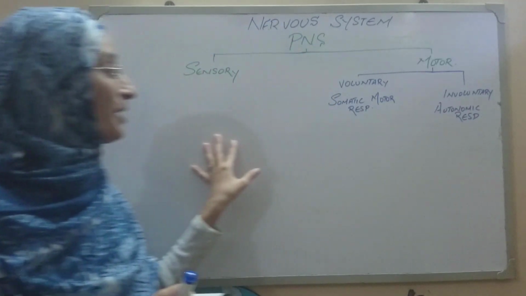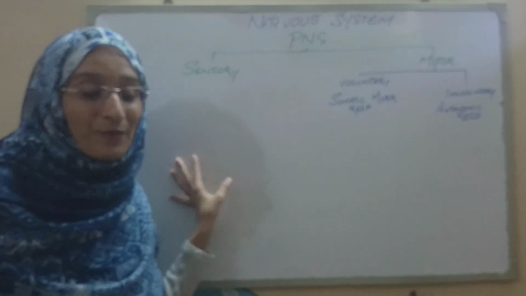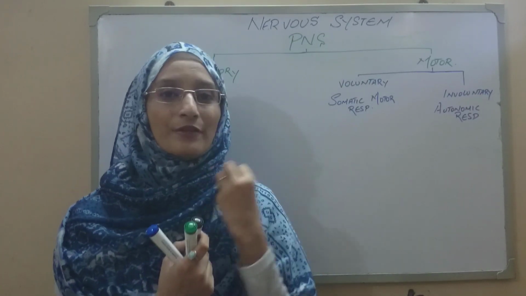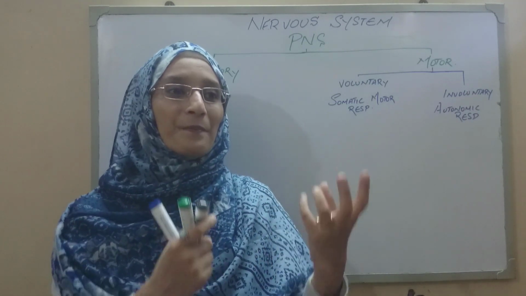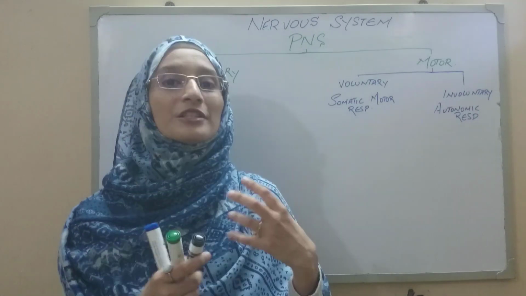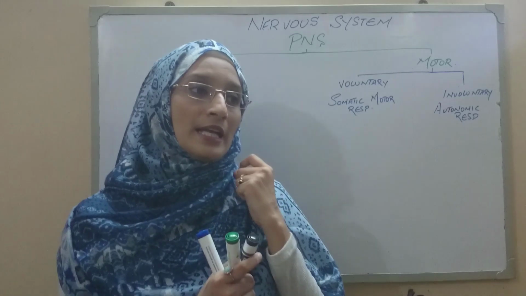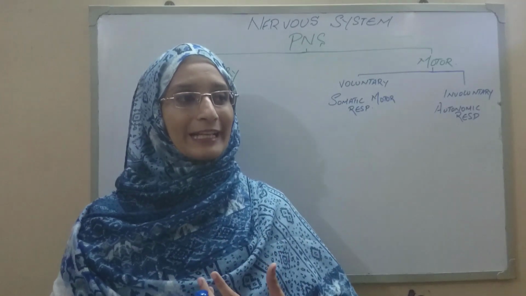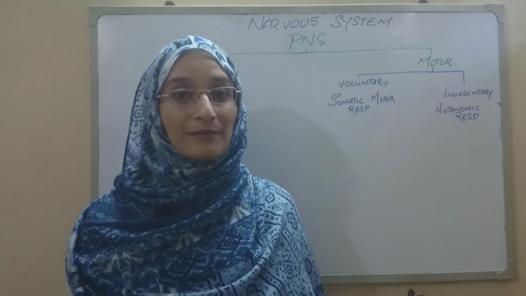Okay, so let's talk about the sensory responses. Now, what type of stimuli, or you can say the receptors, are basically receiving the information? Which type of information are those? There is such information which is general. General means almost all parts of the body can experience that.